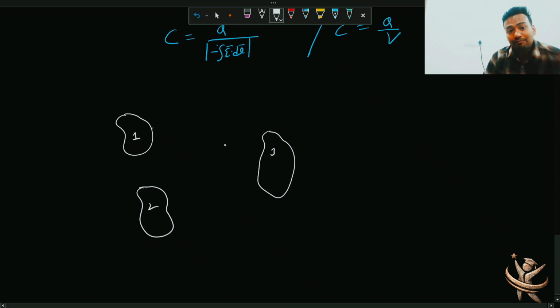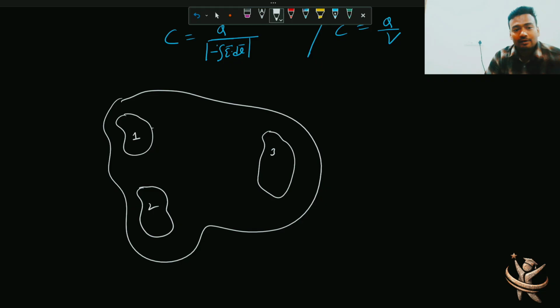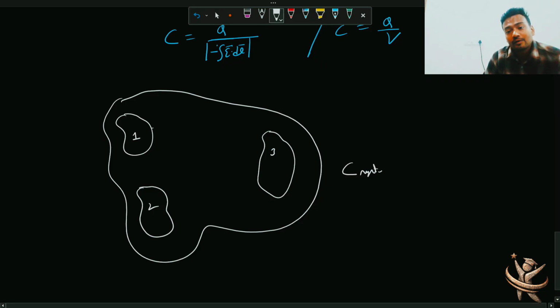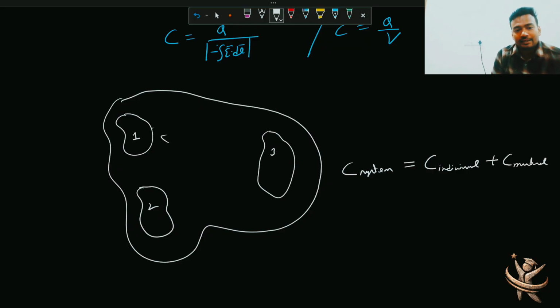So in this case may we are not defining the capacitance of a single body. Here what we will do, we'll have the capacitance of system. And how to find it? I mean, let me just give you idea, I'll not calculate it. एक तो हो गया individual, self plus C mutual. जैसे for this interaction you can find, for this interaction you can find, for this interaction you can find. So this is just a theoretical version to find out C of the system.